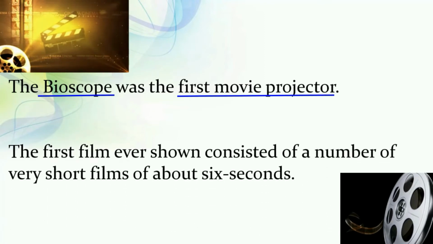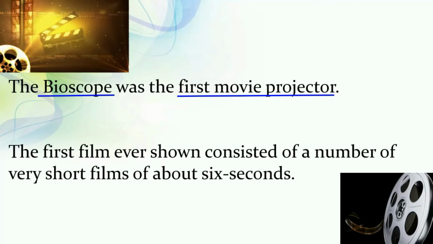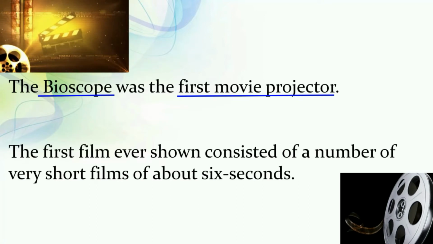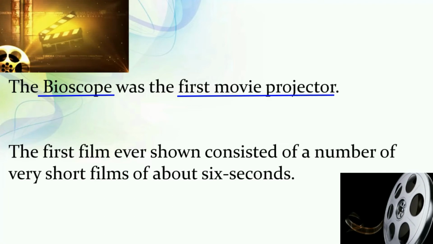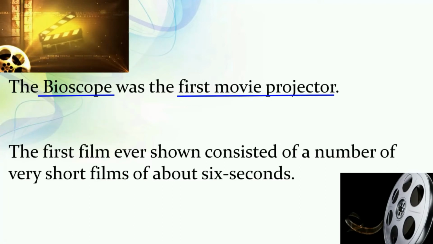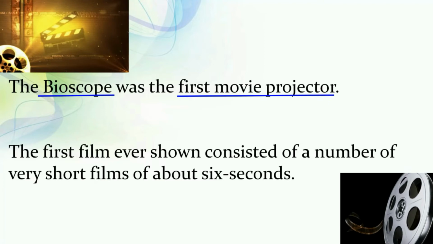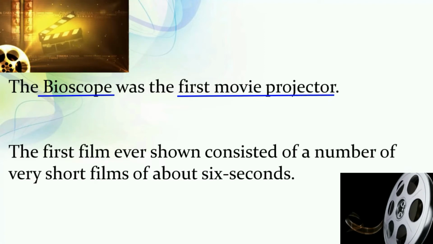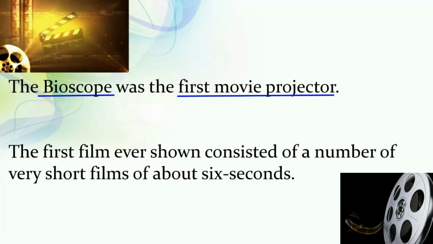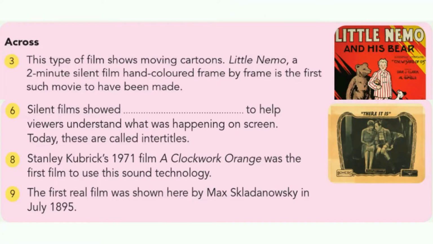The first film ever shown consisted of a number of very short films of about 6 seconds. The time duration of the first film is only 6 seconds. Let us see the points used to solve the crossword puzzle in the book, page number 64. The first one, across.